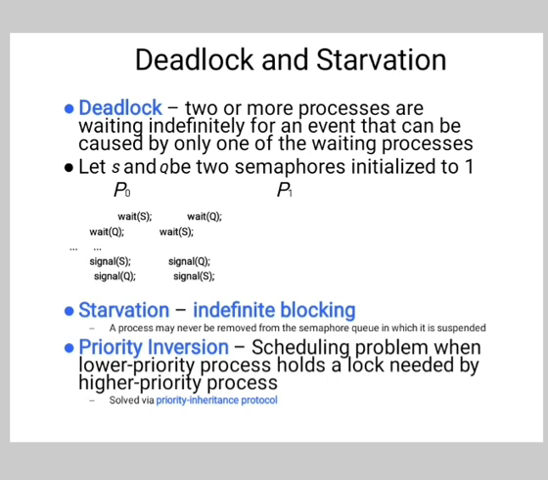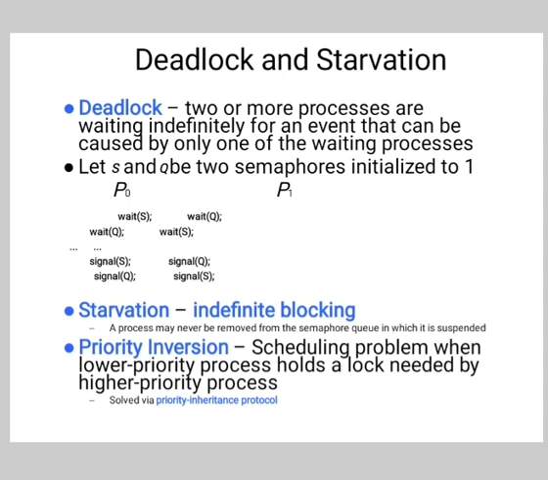So starvation means indefinite blocking, that is, a process may never be removed from the semaphore queue in which it is suspended. Priority inversion is a scheduling problem when a lower priority process holds a lock needed by a higher priority process, solved via the priority inheritance protocol.